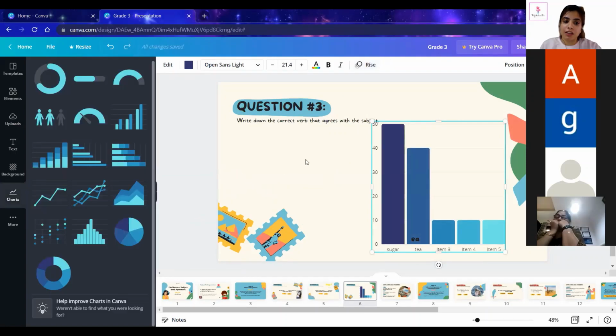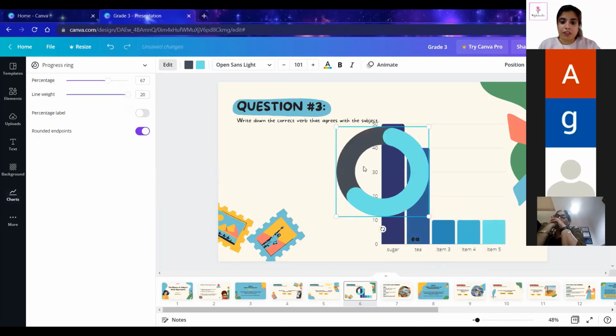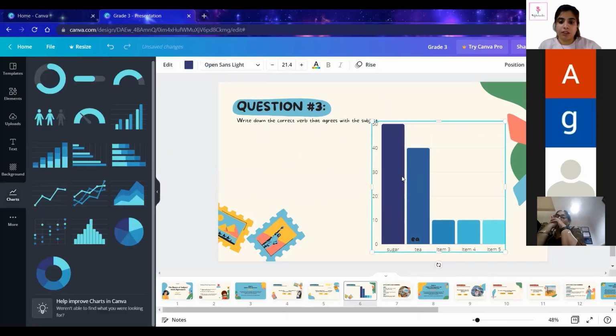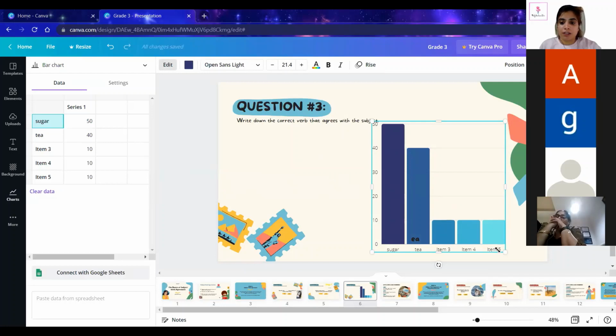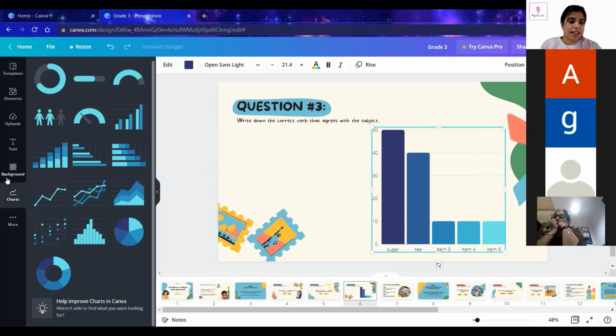I understood, you want that particular information to come. Here in this, the whole bar graph will be animated, not one by one. Is there any way to animate so that one piece of information from one chart comes up? No, ma'am, not in the free version. Okay, fine, ma'am. Thank you. Okay, so this is how the charts can be included.